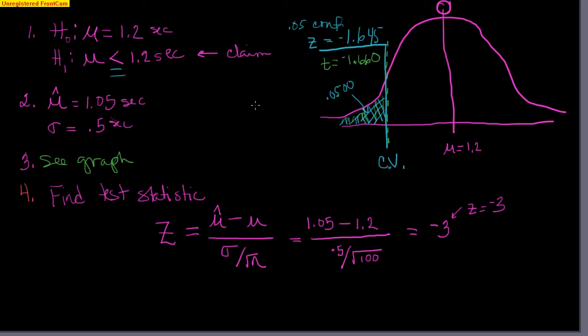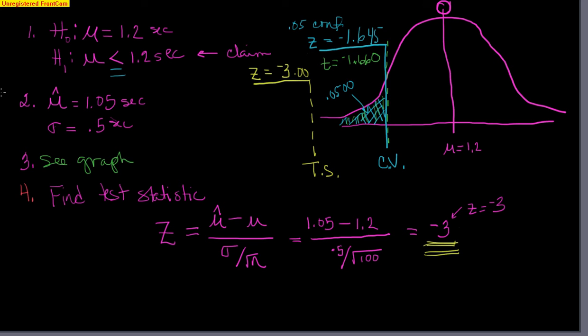All right, so now what we need to do is plot that on our graph. I'm going to go ahead and take another color here. We're going to plot our test statistic in yellow. We don't have that here. So starting here at 0, where is negative 3? Well, it's to the left. We go right past negative 1.660 and 1.645. We're way, way out here, and this is our test statistic. This is where z equals negative 3. And I can write that as 0.00 if I need to.